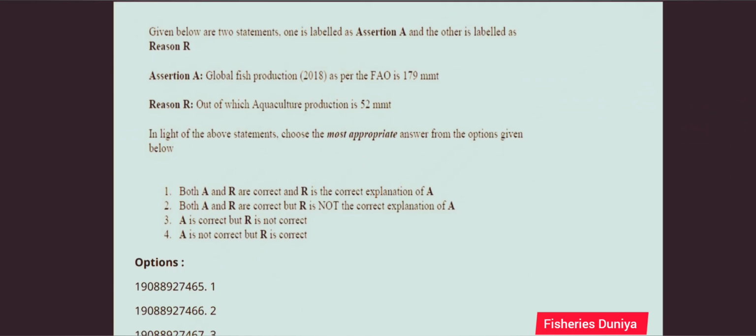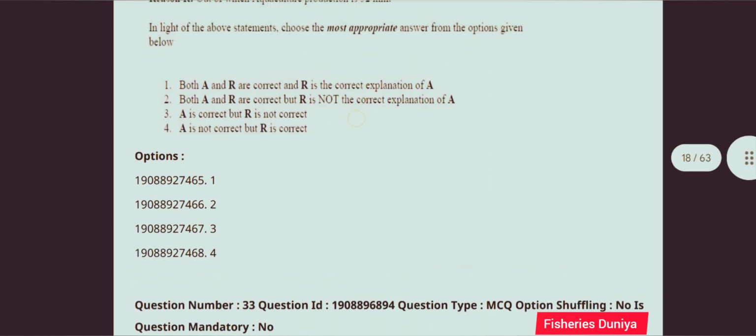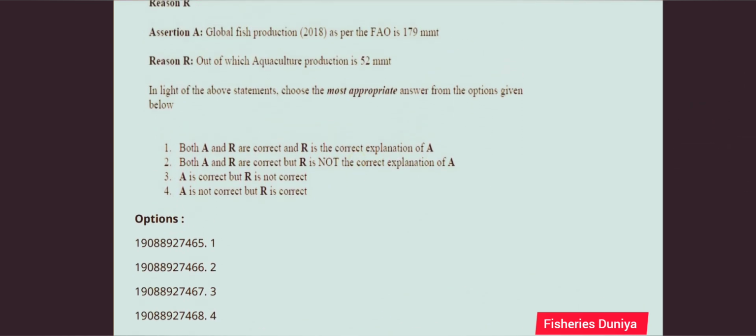Next question, given below are two statements. One is labeled as assertion A and the other is labeled reason R. Assertion A, global fish production 2018 as per the FAO is 179 million metric ton. And reason R, out of which aquaculture production is 52 million metric ton. So, in light of the above statements, choose the most appropriate answer from the options given below. So, this question is correct answer is option number 3. A is correct but R is not correct.